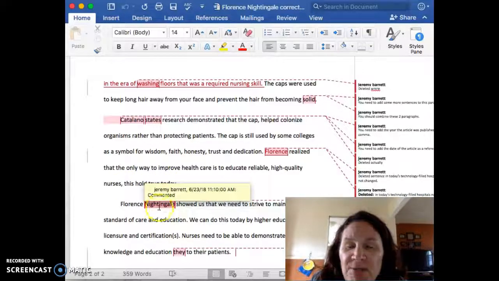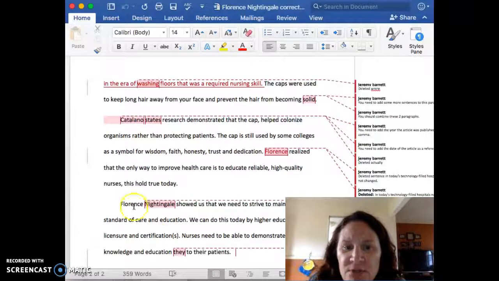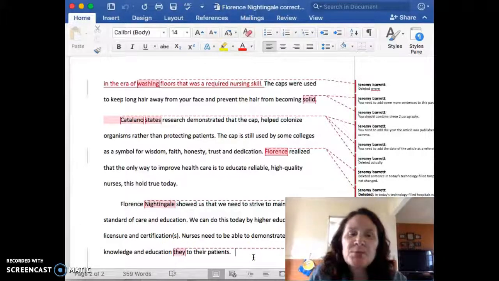This last paragraph, you want to summarize the whole paper here. So you need to add a little more into this last paragraph. Florence Nightingale showed us that we strive to maintain a high standard of care and education. We can do this today by a higher education, license, and certification. Nurses need to be able to demonstrate the knowledge and education. I changed one of your words here to they. And at the end of this paper, you want to put your references.